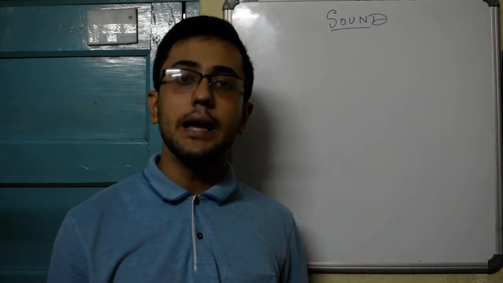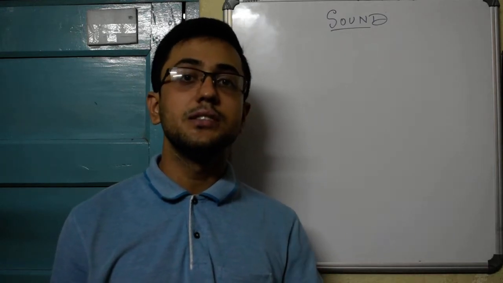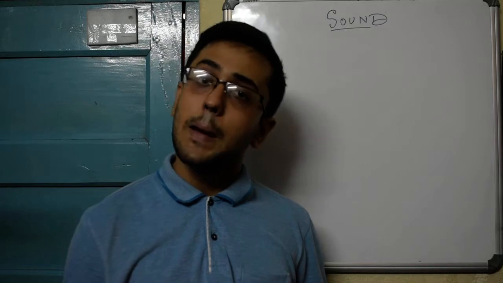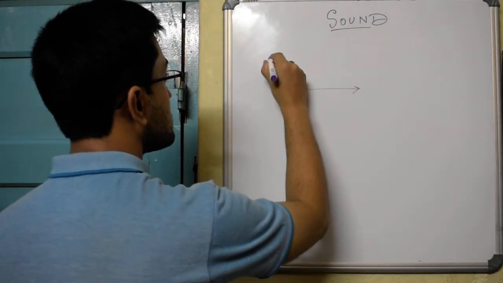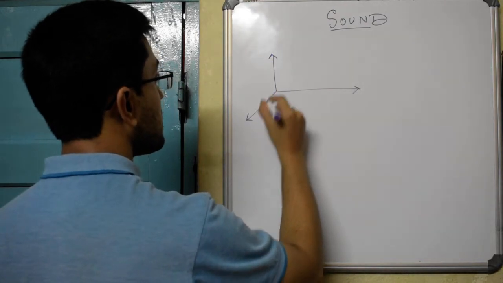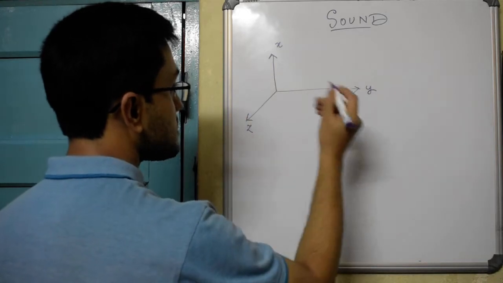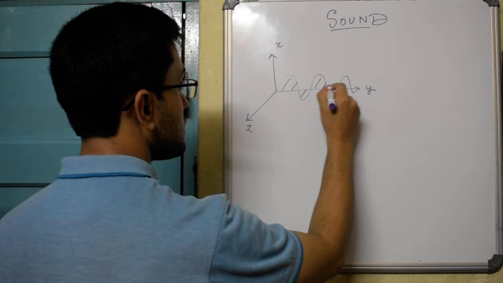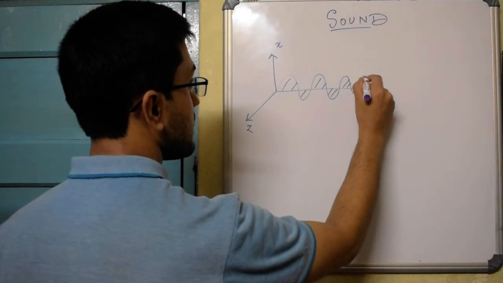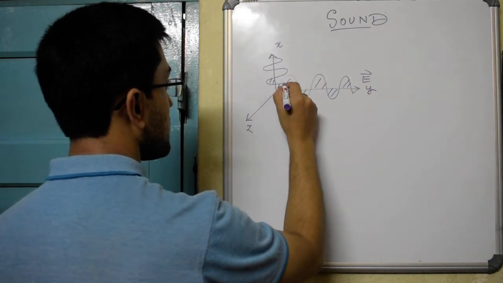Whereas a light wave, or for that matter any kind of electromagnetic wave, is generated due to periodic changes in the vibrations of electric and magnetic fields. So suppose these are my three mutually perpendicular axes, the x-axis, the y-axis and the z-axis. Suppose this direction constitutes the electric field, and along the x-axis I have the magnetic field.